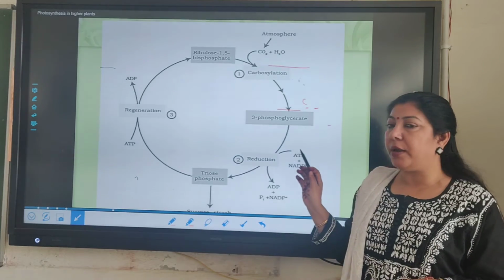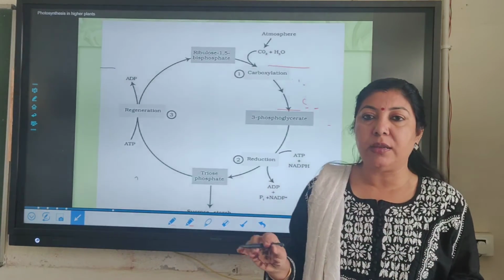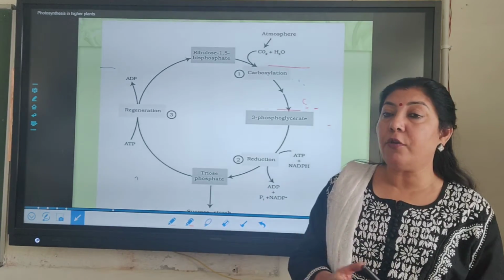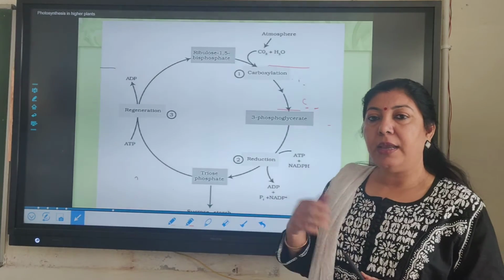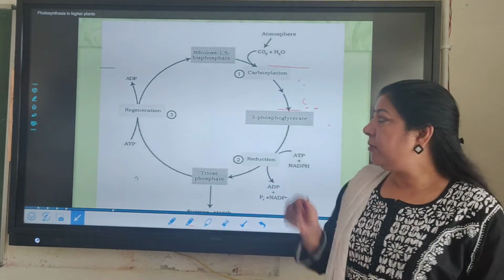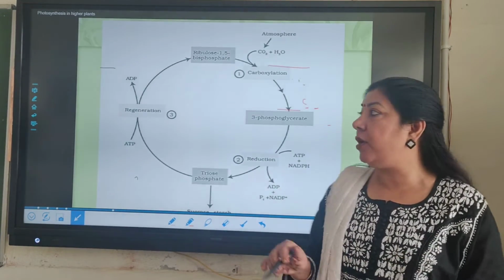This is a very important cycle, and this Calvin cycle is universal. Whether it is a C3 plant or a C4 plant, even in a C4 plant this cycle will operate. In a C4 plant, apart from this cycle, one more cycle operates. This C3 cycle is very, very important because it is universal.